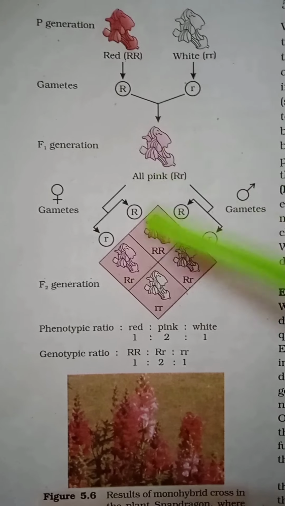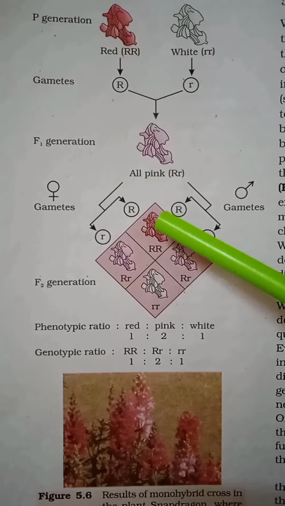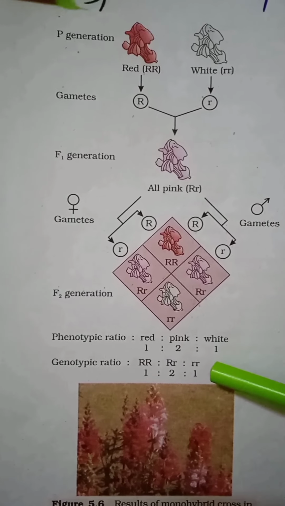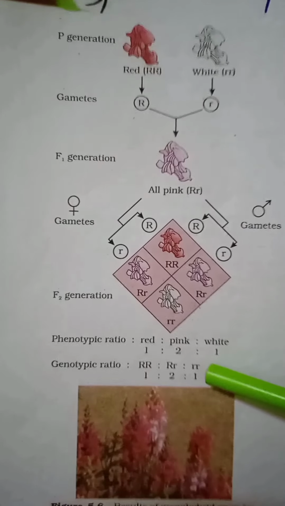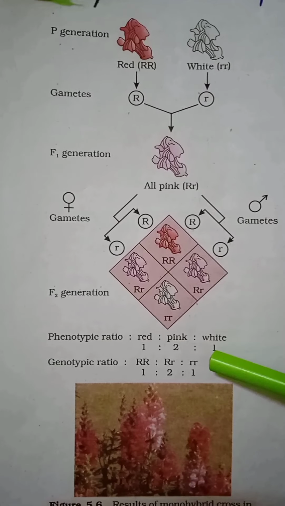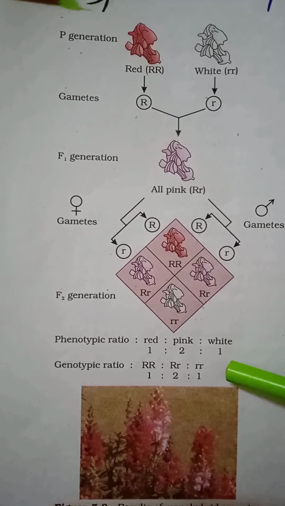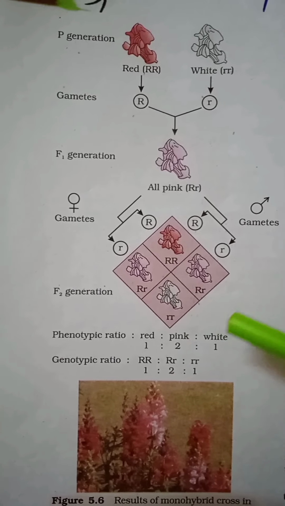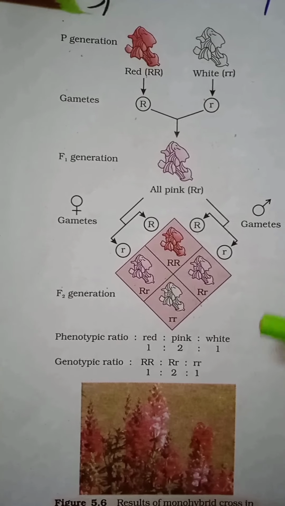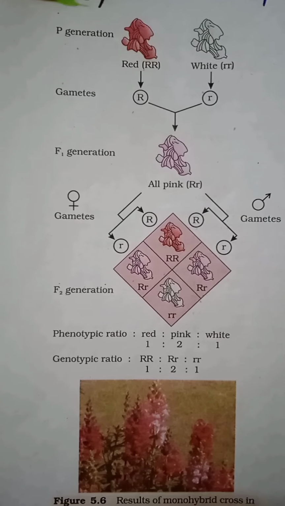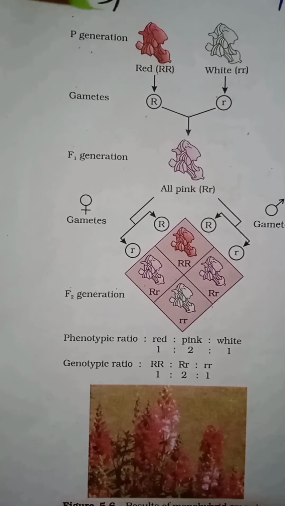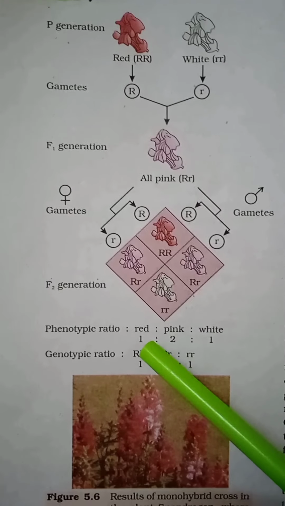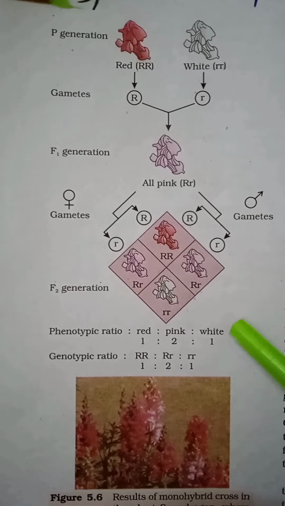When we cross this flower, we get the F2 generation, in which we get one red flower, one white flower, and two pink flower. As we have known, the monohybrid cross genotypic ratio, which is 1 is to 2 is to 1, the genotypic ratio of incomplete dominance is also same as the monohybrid cross, which is 1 is to 2 is to 1. But the phenotypic ratio of monohybrid cross and incomplete dominance do differ, because in monohybrid cross the phenotypic ratio was 3 is to 1, but in incomplete dominance the phenotypic ratio is 1 is to 2 is to 1, in which one red flower, two pink flower, and one white flower.